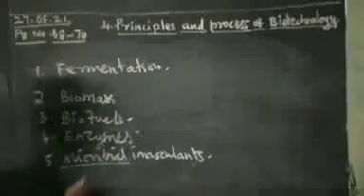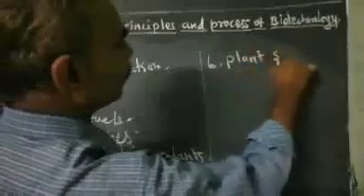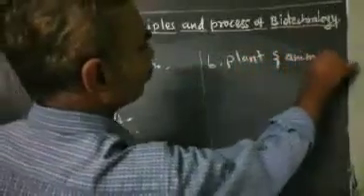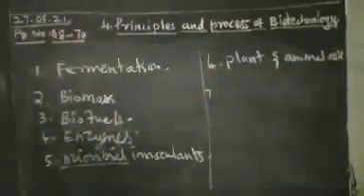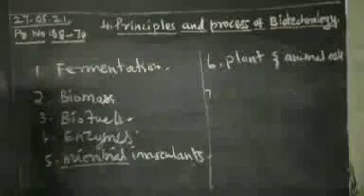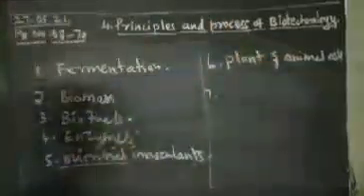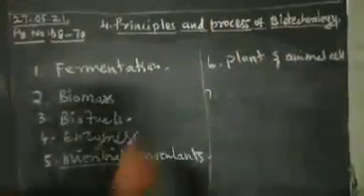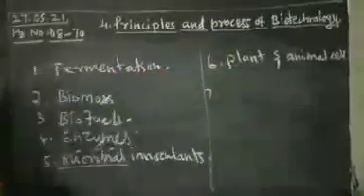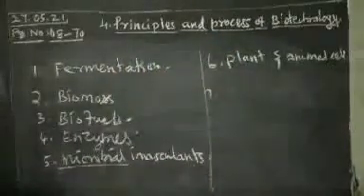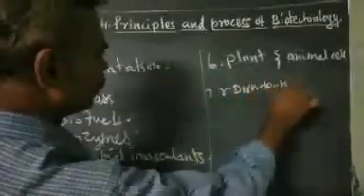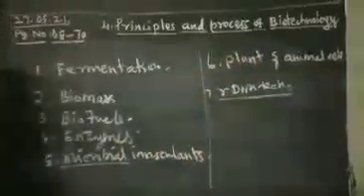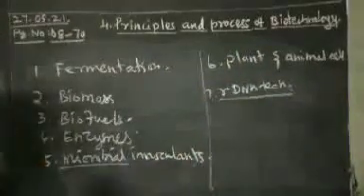The next one is plant and animal cell culture. Some of the secondary products and monoclonal antibodies are mostly produced in plant cell and animal cell culture. Then the next one is rDNA technology. With the help of rDNA technology, some new products are produced in a biotechnological way.